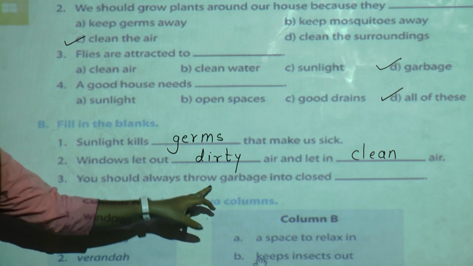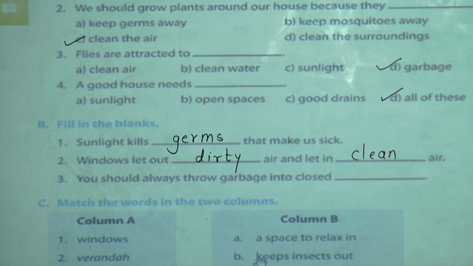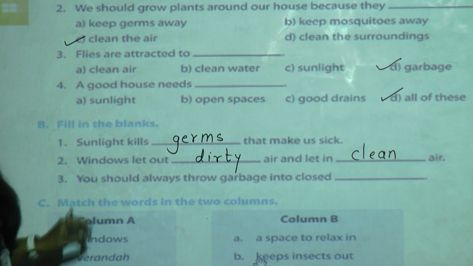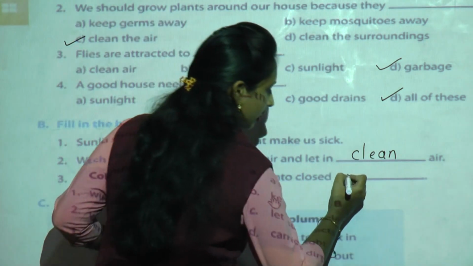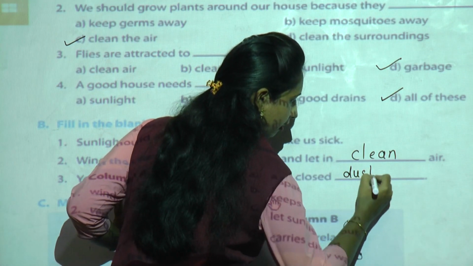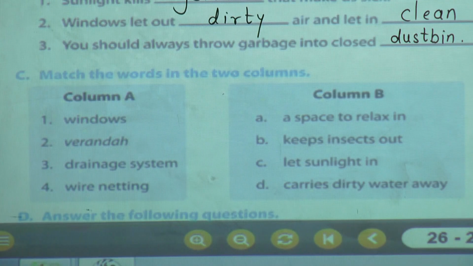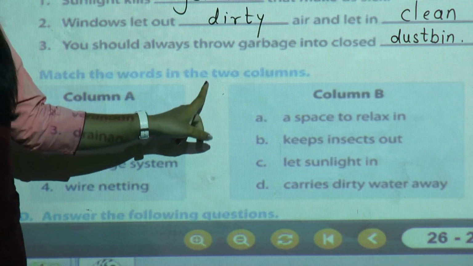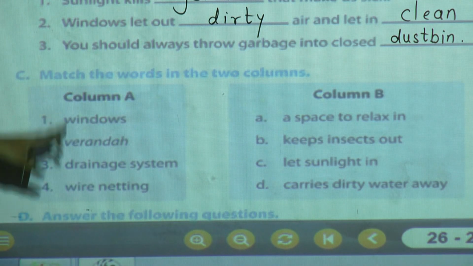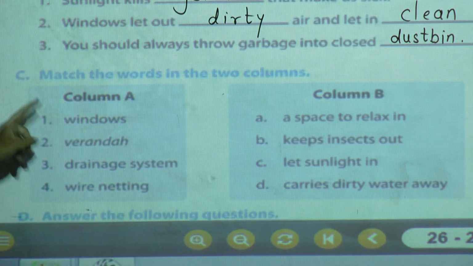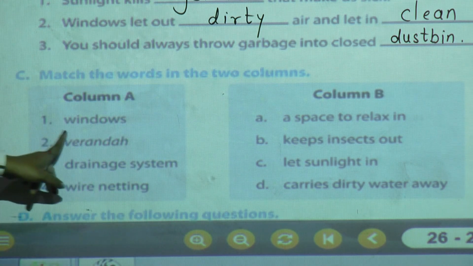Now the third question. You should always throw garbage into closed, where do we throw the garbage? In the dustbin. Understood? Now C question. Match the words in the two columns. Okay? Column A and column B are given. Now we will see one by one. What is the first one?